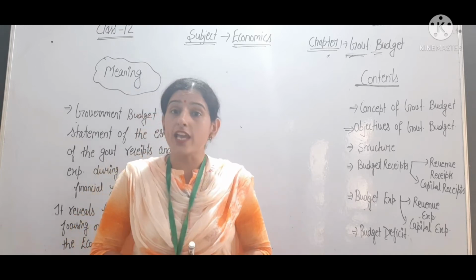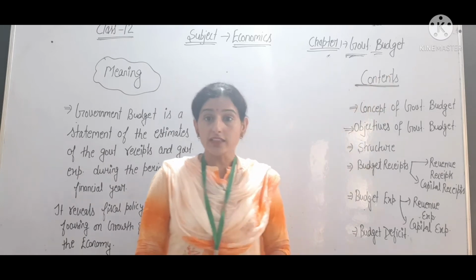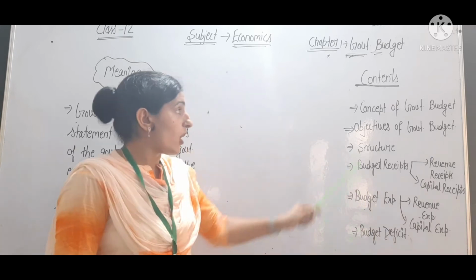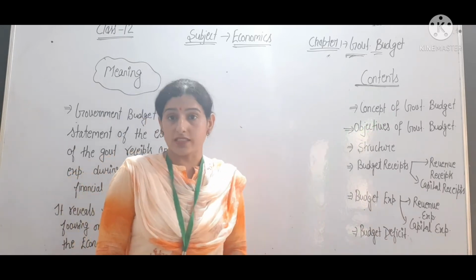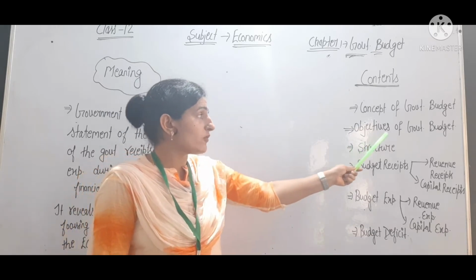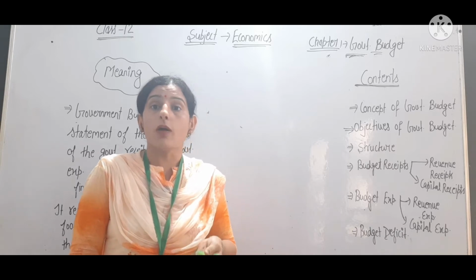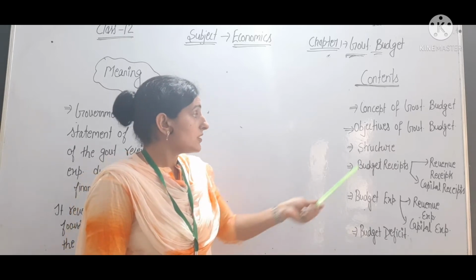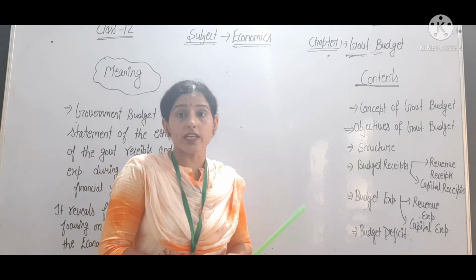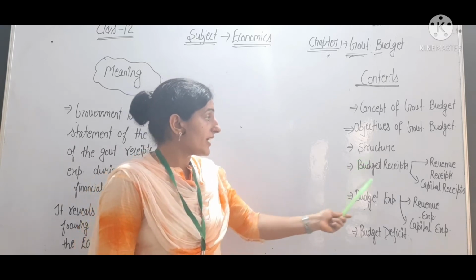So students, today we will talk on the topic government budget. In this chapter we are going to discuss first the concept of government budget, the meaning of government budget. Then we have the objective of government budget, why it is prepared, what are the main objectives. Then we have the structure, the components, what things are included in the budget, that we will discuss. Then we have budget receipts.